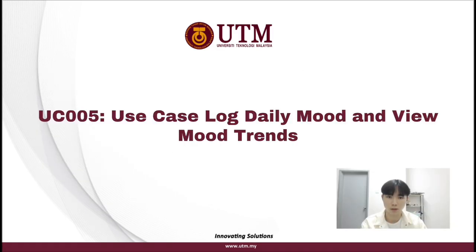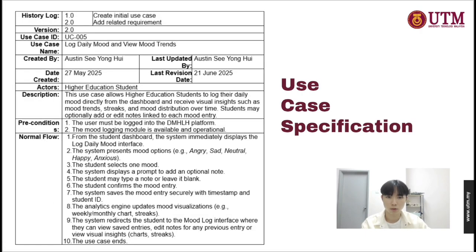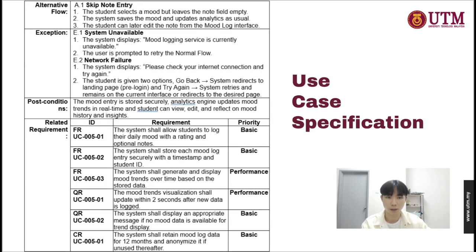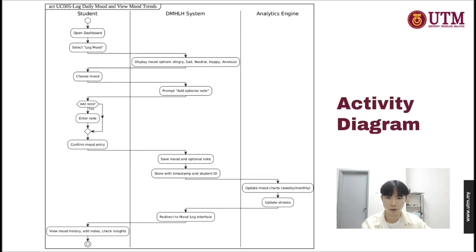This is use case 5, log daily mood and view mood trends. This use case is used by the student to log their daily mood and get visual feedback from the system. These are the use case specification of use case 5. There are normal flow, precondition, actors, and so on. Then the second page of the use case specification of use case 5, which includes alternative flow, exception, post condition, and also related requirement. These are the activity diagram for use case 5.